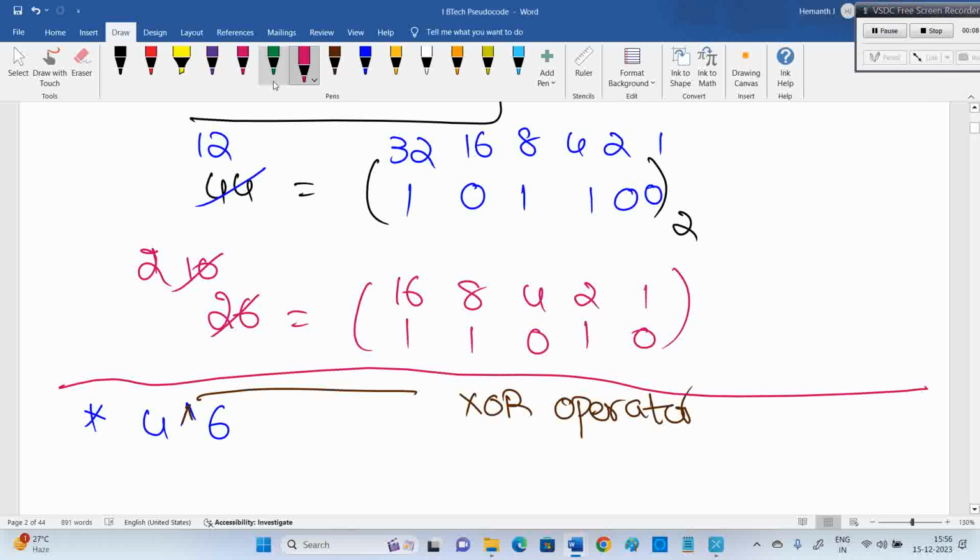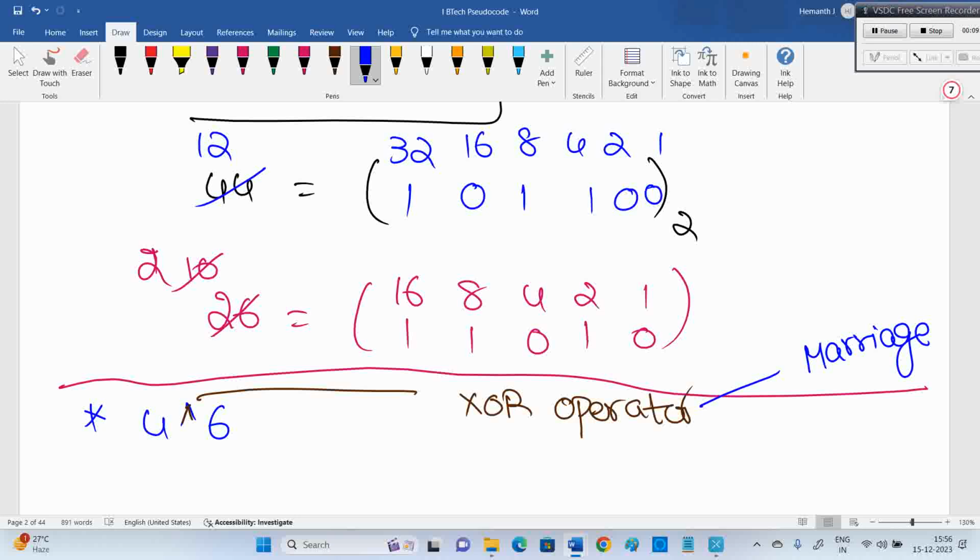So what does the XOR operator do? Anyone know? XOR operator purpose. You can simply think about marriage. Is a marriage of both males legal? Maybe legal right now, there is something going on in courts and all. Let it be. Okay, two different genders, marriage is fine, happy life. So if both ones are there, your answer should be 0. XOR operator: if both inputs are 1, answer is 0. Both are 0, answer is 0 only.